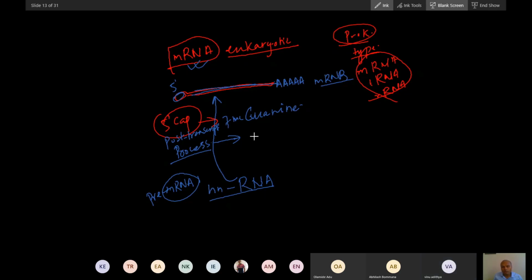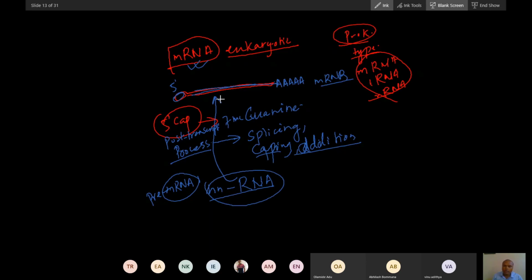Splicing, capping and tailing: addition of the cap and addition of the poly-A tail. So 3 events happen in eukaryotes, and that is how hnRNA converts into mature mRNA. The precursor RNA converts into mature mRNA, and this mRNA comes out of the nucleus.